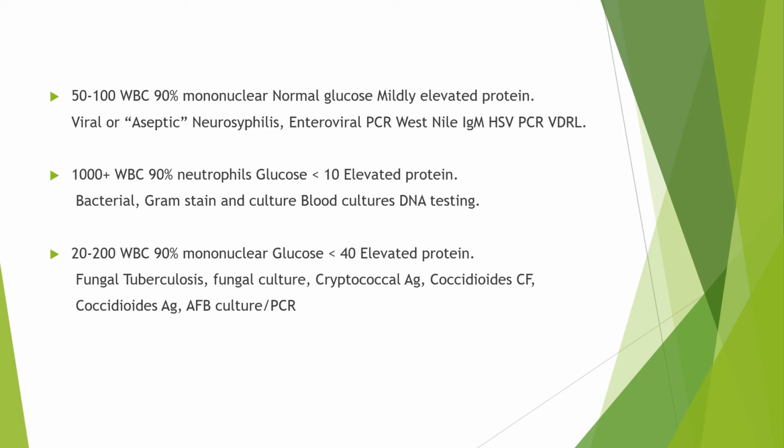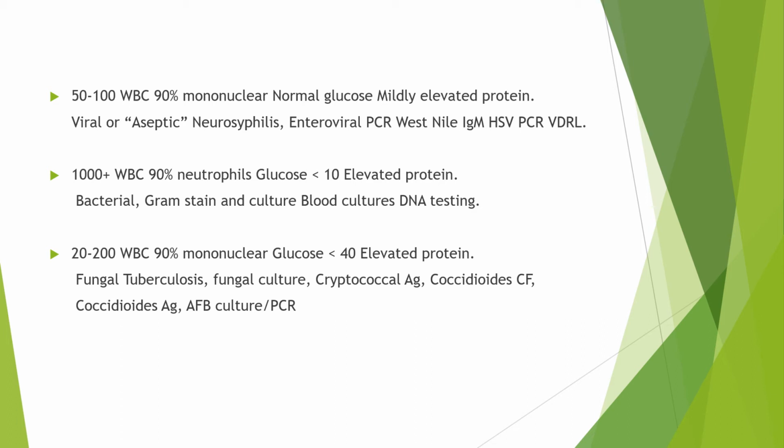If there are 50 to 100 WBC, 90% mononuclear, normal glucose or mildly elevated protein, most of the mononuclear means predominant lymphocytes. The cause would be viral or aseptic, or neurosyphilis. So in this case, enteroviral PCR, West Nile IgM, herpes simplex virus PCR, or VDRL should be done if syphilis is suspected.